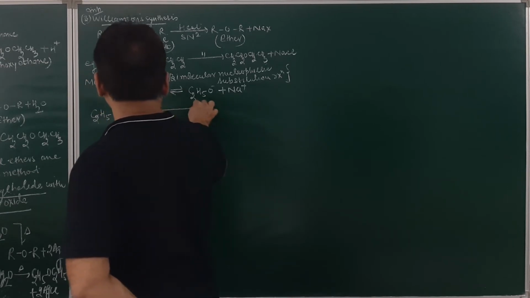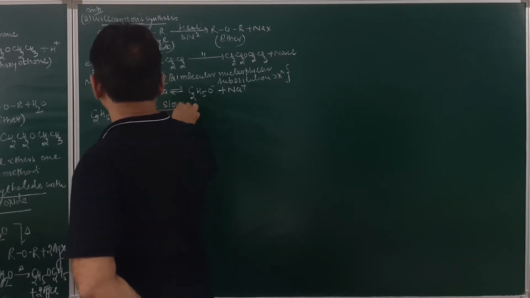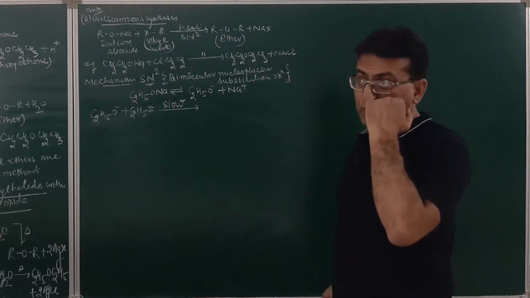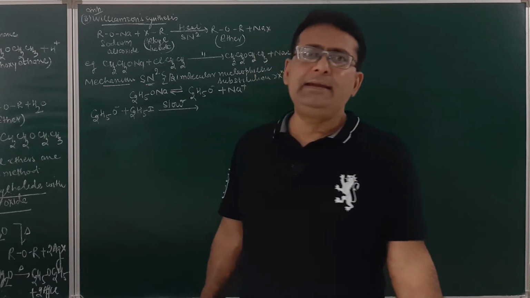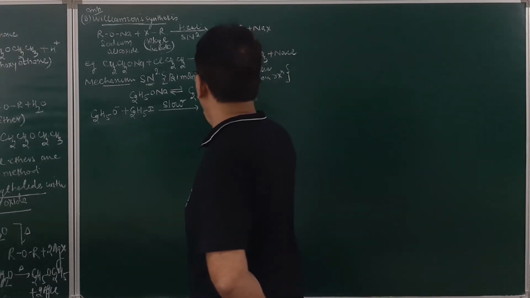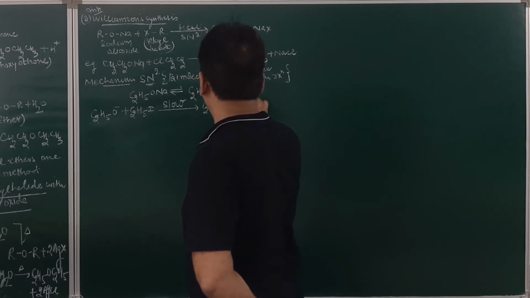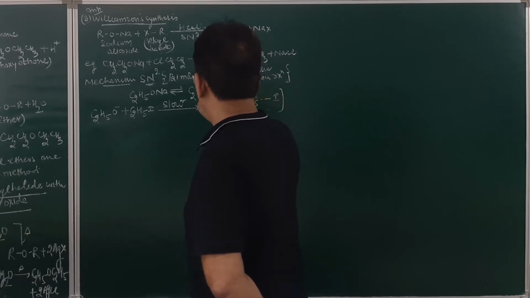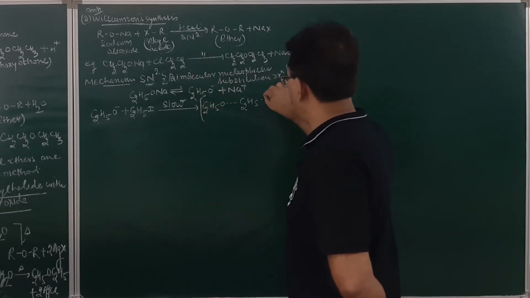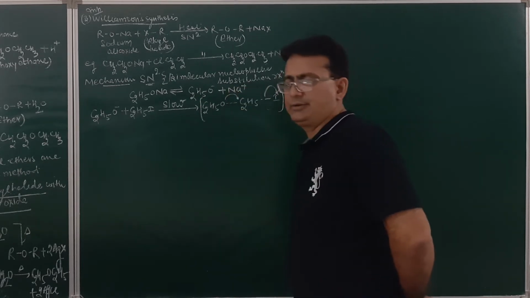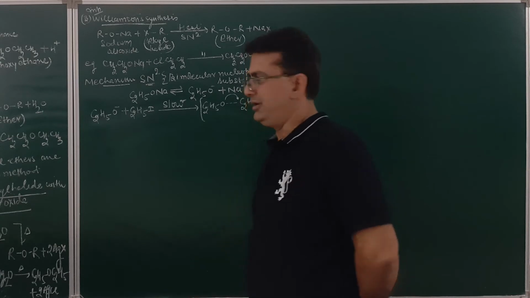And this reaction is supposed to be the slow reaction. This will result in the formation of a reaction intermediate, and this will be C2H5, O, and then C2H5, and then I. Fine. This portion will try to exit from here, and this will try to attach over here. And this is the reaction intermediate.